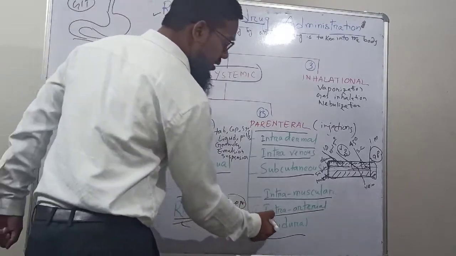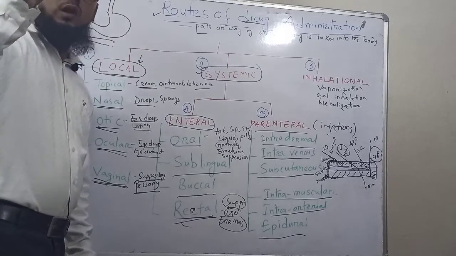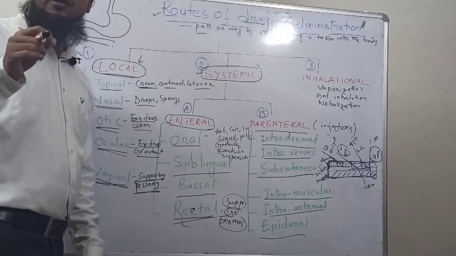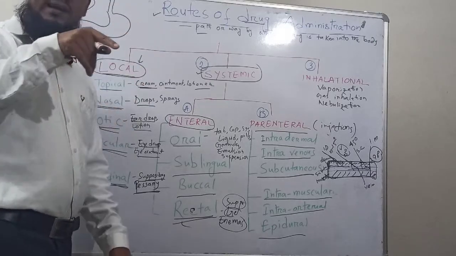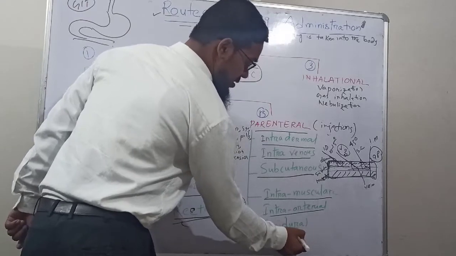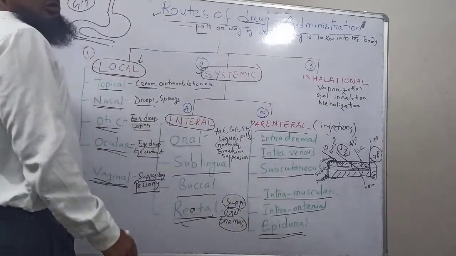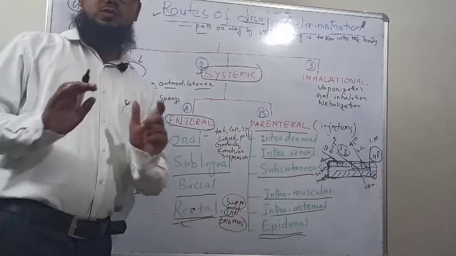That is called intra-arterial. Similarly, in our spine we have the dura mater, arachnoid mater and pia mater. When the injection is given into the dural space, that is called an epidural injection. These are all parenteral routes.